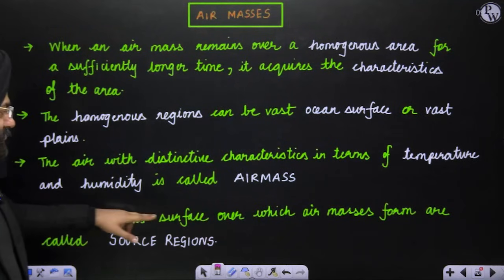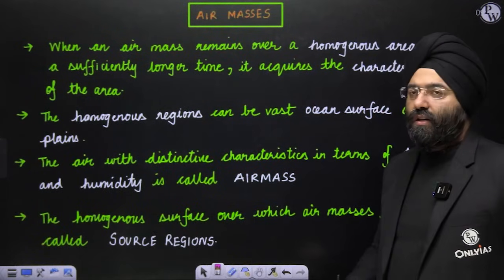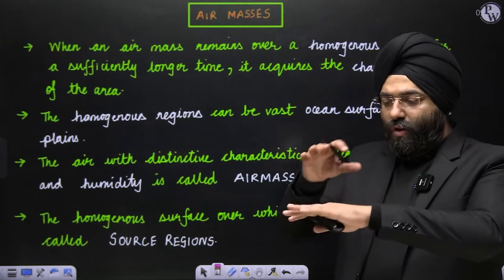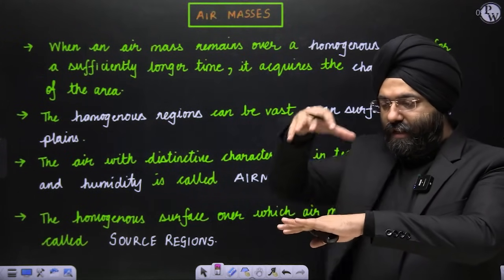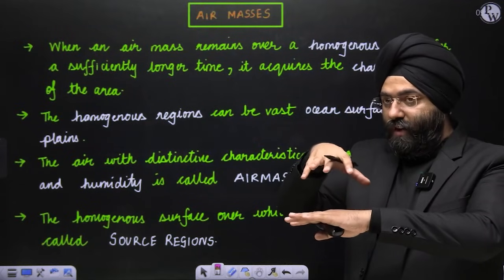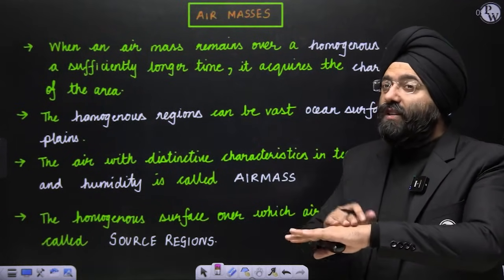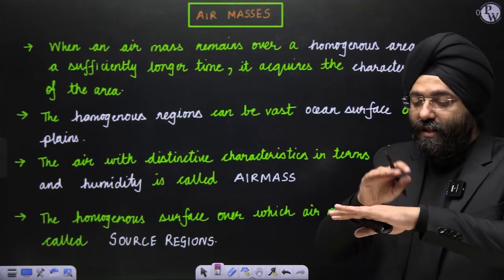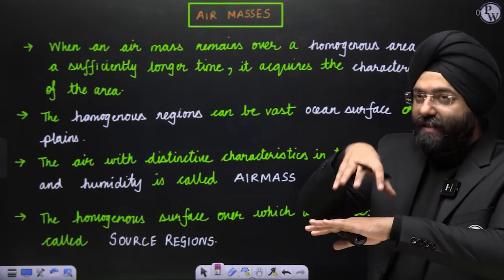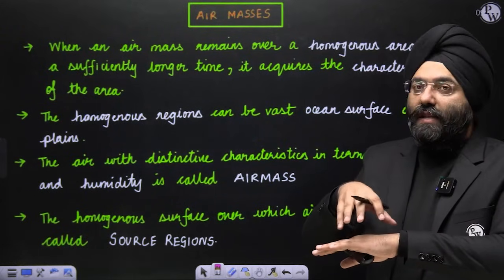Now the homogeneous surface on which the air mass forms is known as the source region. Till now we were talking about the region and the mass of air that is on top of it. The mass of air on top of it is known as the air mass. This homogeneous region is known as the source region. Why is it known as the source region? Because this is the source through which the air mass is acquiring its characteristics. Clear? It's acquiring its characteristics.